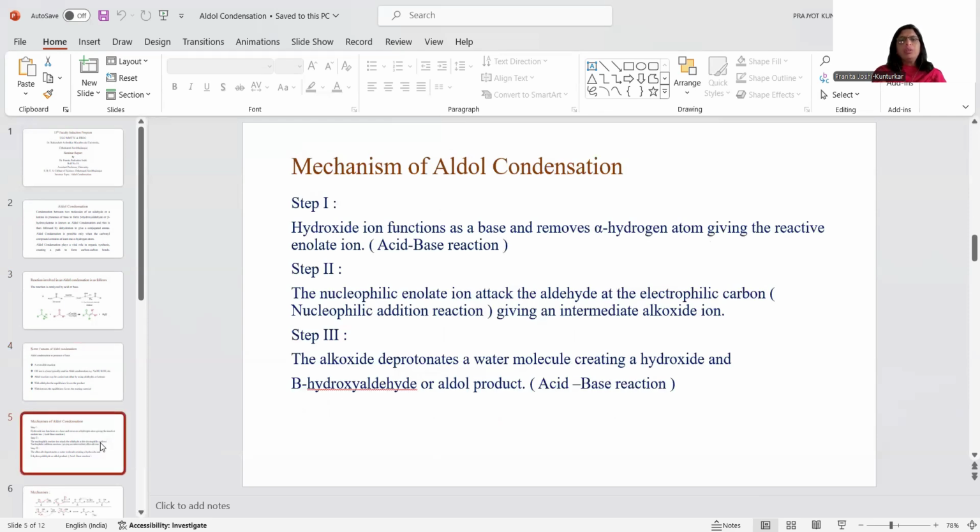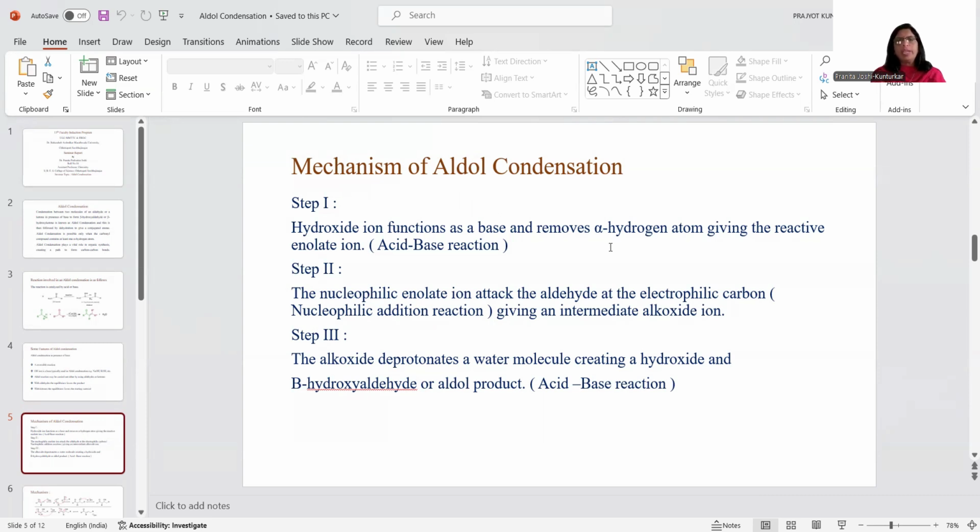Now we study the mechanism of aldol condensation, that is the mechanistic part of this reaction. This reaction is completed in three steps. In the next slide, we will see the structural part of this reaction. In the first step, the hydroxide ion is acting as a base. Now, what is the main function of a base? The function of a base is to remove hydrogen, or we can say a proton. The main function of hydroxyl ion is to remove a proton.